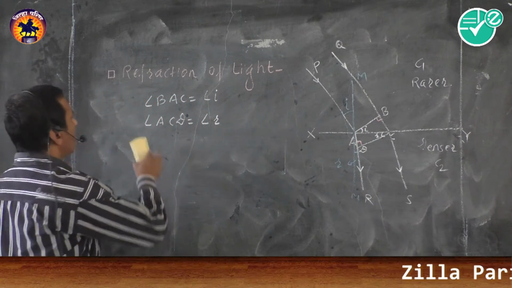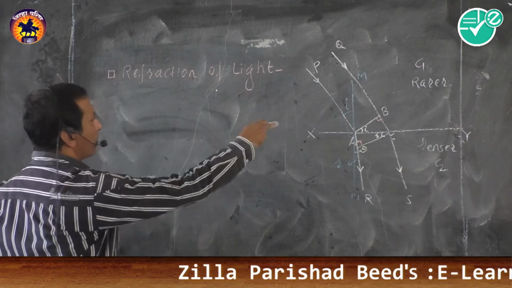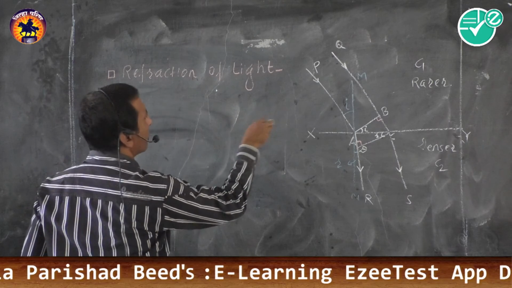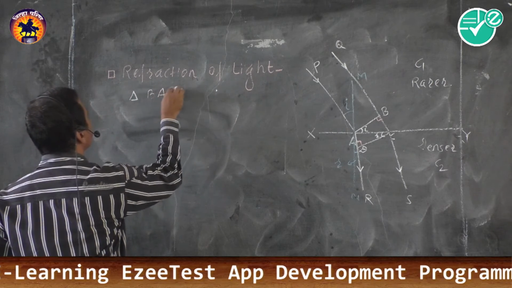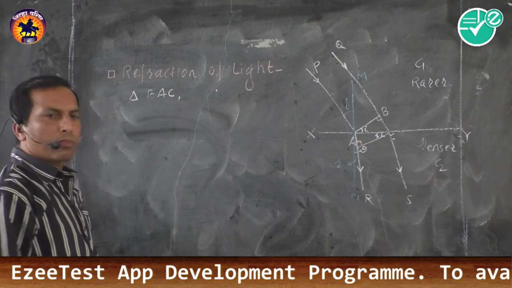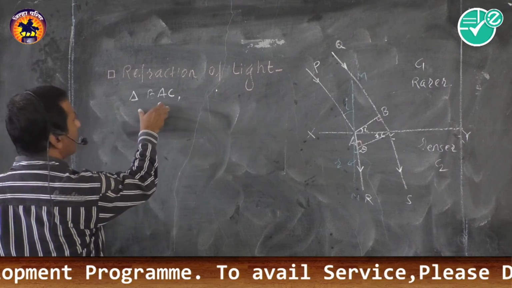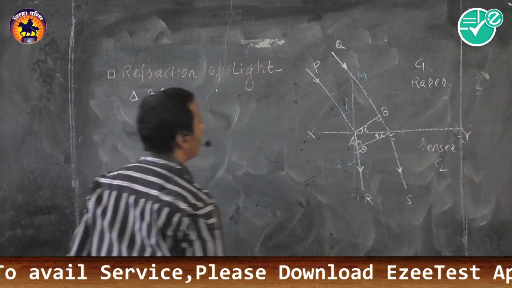Then, according to trigonometry, from the diagram, suppose first of all this triangle BAC. BAC is a right angle triangle.